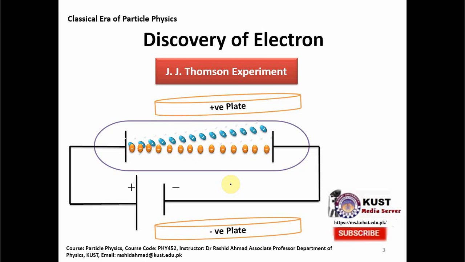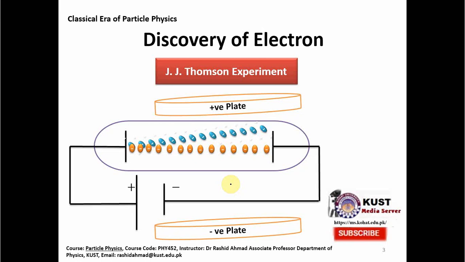But after this experimental discovery and birth of particle physics, the immediate question arose: how do the negative and positive parts of the atom exist, how do they coexist with each other? Where is the negative part and where is the positive part in the atom?